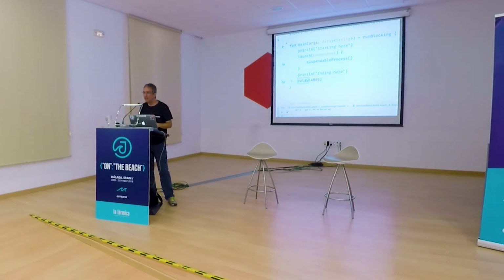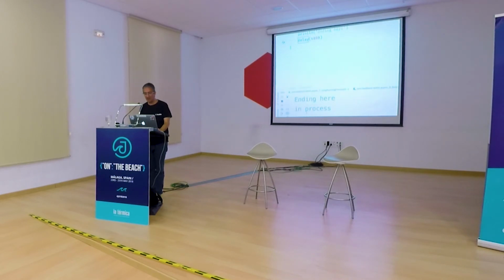I can now use delay here because delay is part of a coroutine. If I were to put delay outside of run blocking, it wouldn't work, because delay, again, is a suspendable function that only works inside the coroutine. So this is another way, the correct way, so to speak, to see the exact same behavior, because this time it's using delay 4,000 to actually see the result.